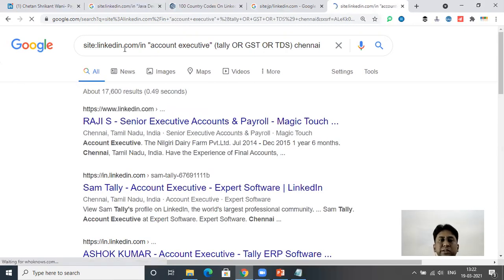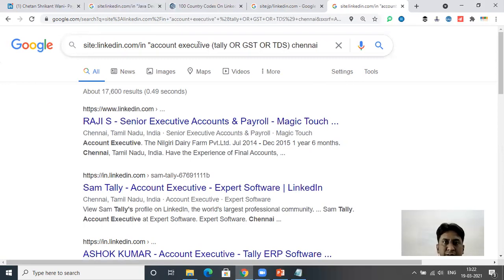There are 17,600 resumes who are working as account executive. Now here you can extend the scope also. For example, someone will write account senior executive. Let's take account assistant. For account assistant, it can be account assistant, one keyword, or account officer.